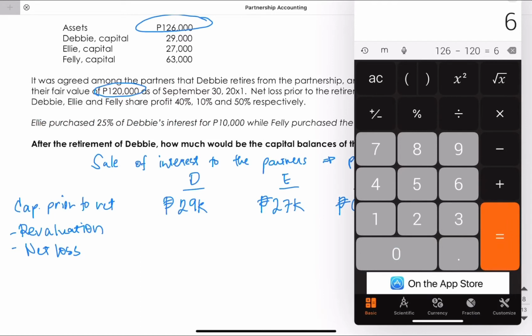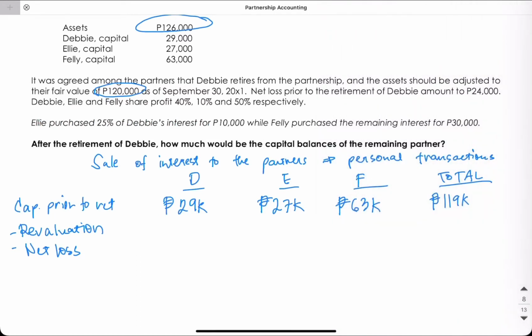So there is 6,000 downward revaluation. This downward revaluation will be distributed to the partners in the ratio of 40:10:50, their profit and loss ratio. Then, net loss will likewise be distributed to the partners. The net loss amounted to 24,000.